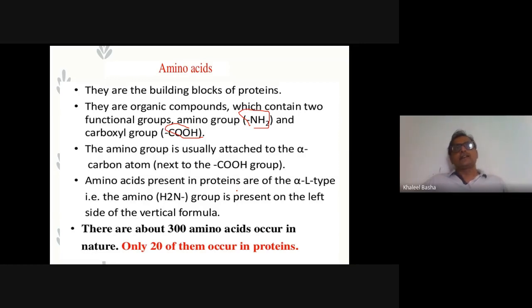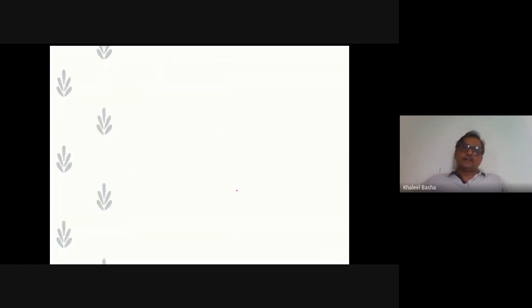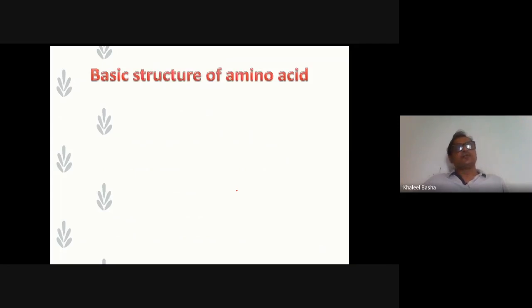So out of 300 amino acids, only 20 are proteogenic amino acids, otherwise called standard amino acids. Standard amino acids are those which have the ability to synthesize protein. That is why they are called standard amino acids or proteogenic amino acids. Next, we can see the basic structure of an amino acid.